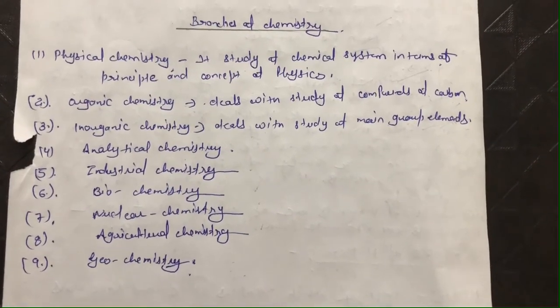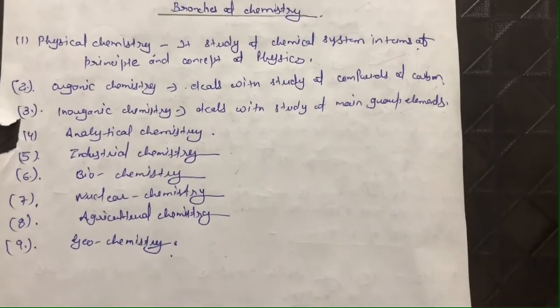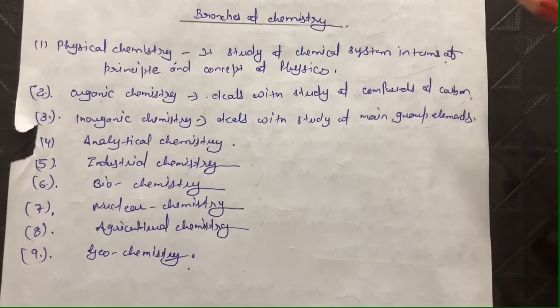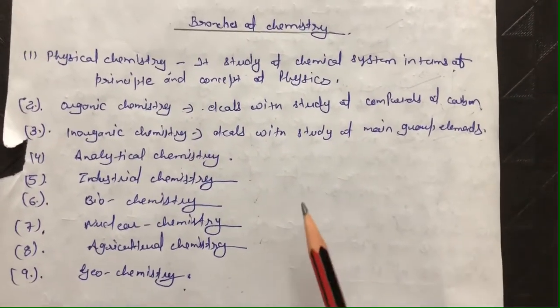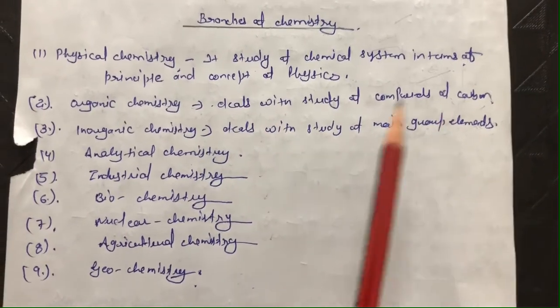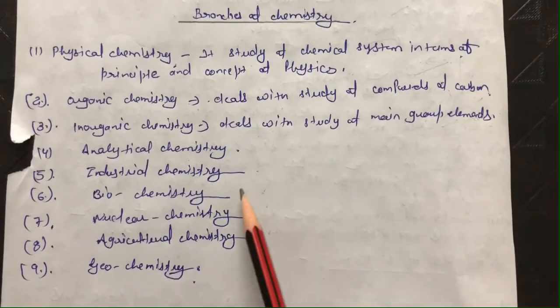Hello students, in our last lecture we started with the general introduction to chemistry, and in this lecture we are going to start with the next topic, that is the branches of chemistry. So here you can see that there are 9 branches of chemistry.